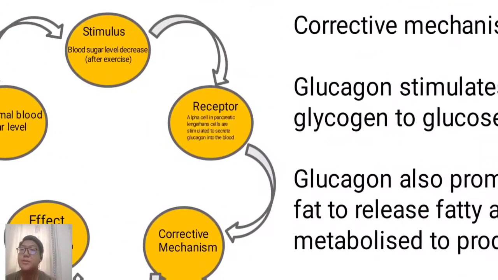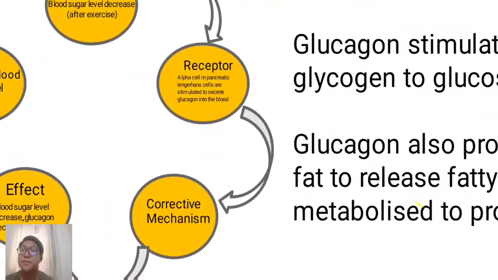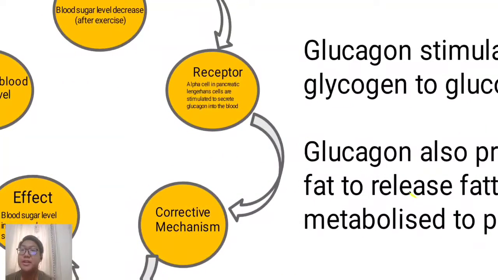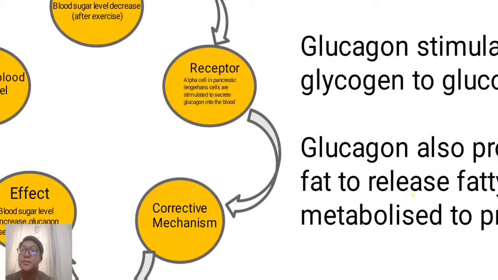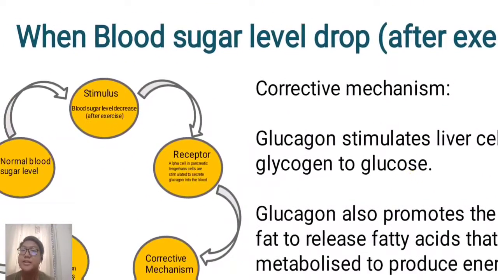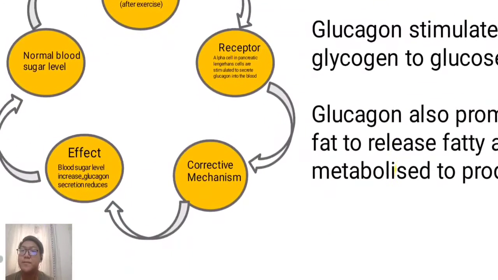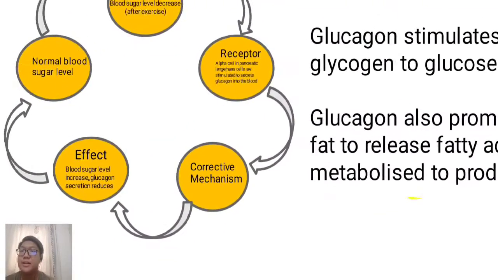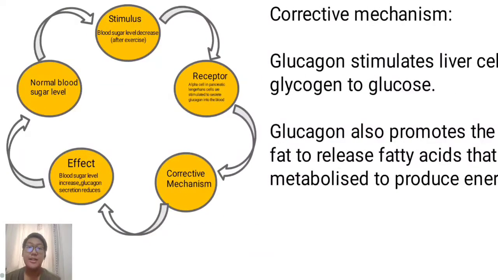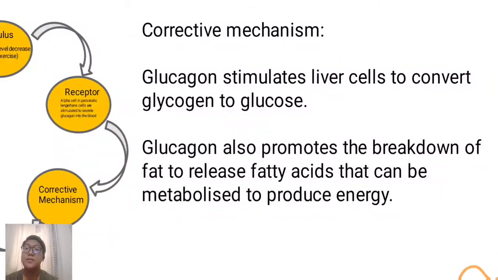So first of all, the stimulus, which is blood sugar level decrease, iaitu selepas exercise. So the receptor will be the alpha cell in pancreatic Langerhans cells, stimulated to secrete glucagon. Sebelum ni, bila dia increase, dia secrete insulin, now glucagon. So bila sudah kena secrete, corrective mechanism akan terjadi.